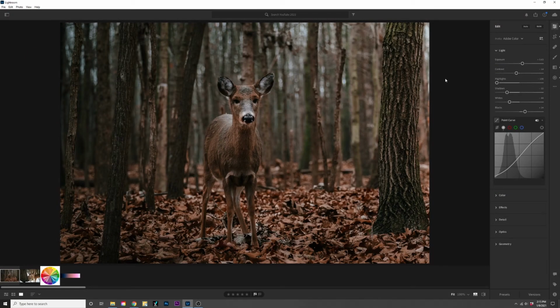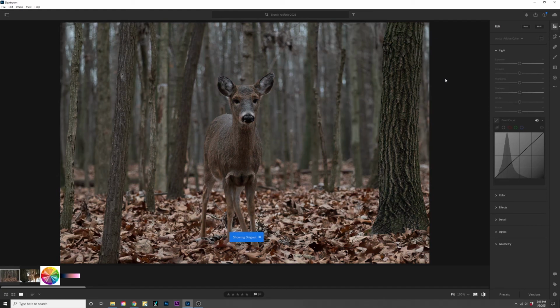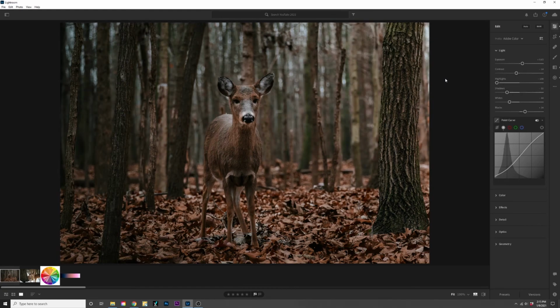Okay, so this is what I came up with after doing a couple of minutes of edits, using the light panel, the color, the effects, and the detail, and also doing a quick little crop. So I want to show you what the original was. This was the original image. It's also still cropped, but here's what we came up with.